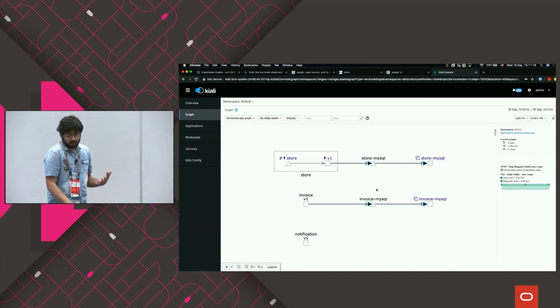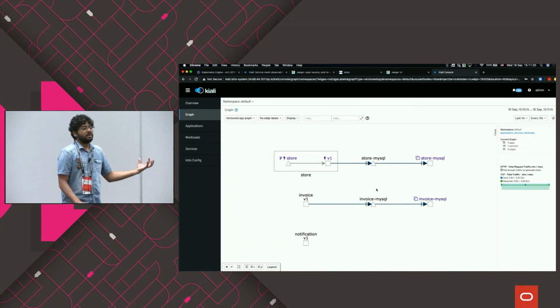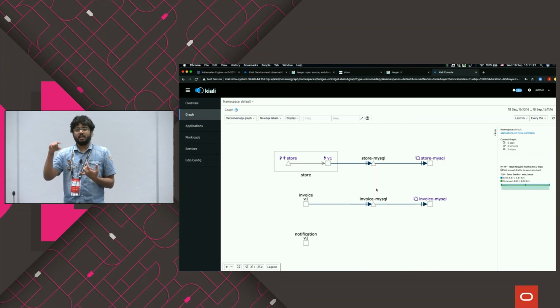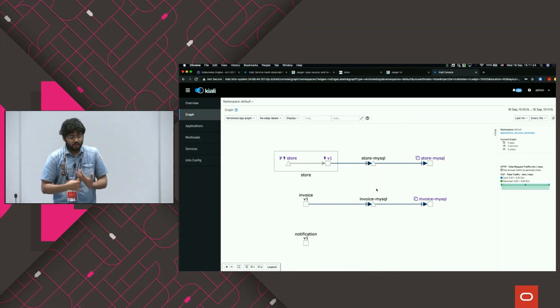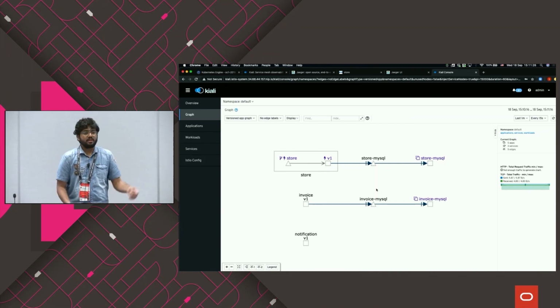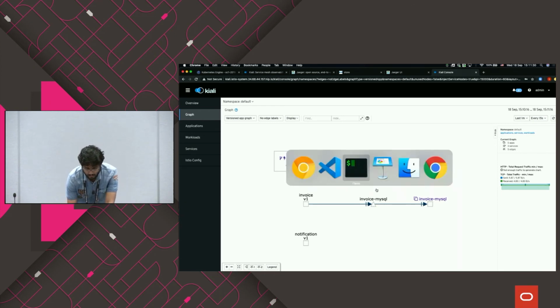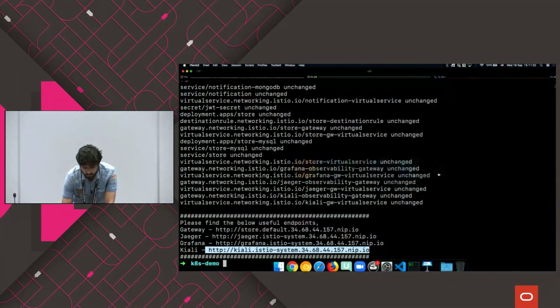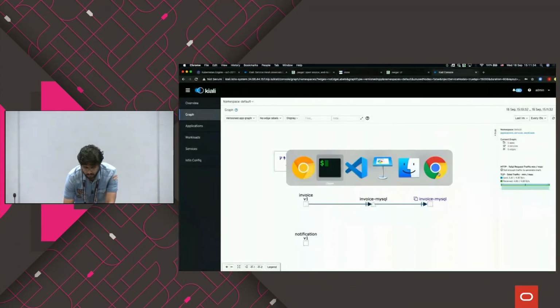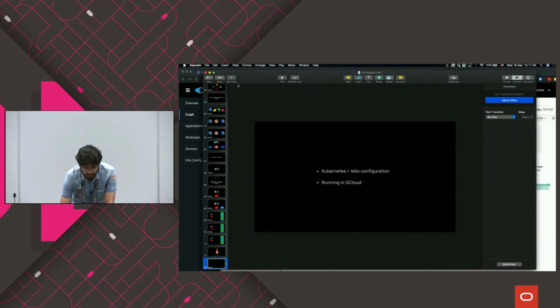So you can also check on the graph level, so it also gives you a nice picture. If you have any problems at any point of the services, it will have a big red mark over there. You can just go and check all those things over there. So that's what JHipster helps you to do much more faster.